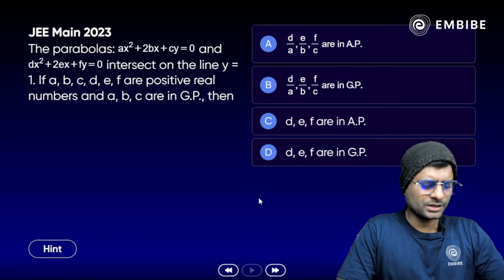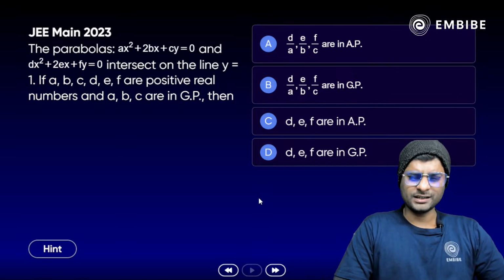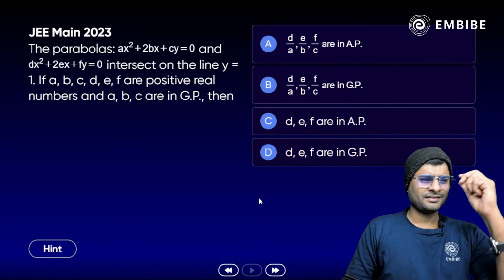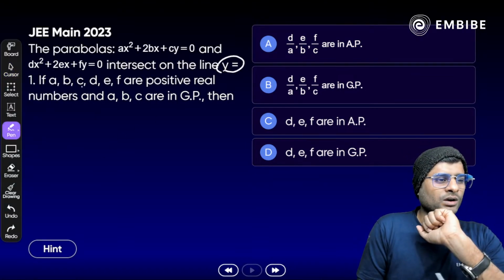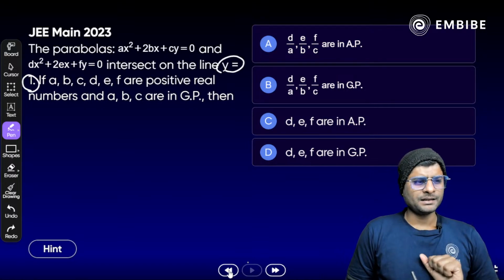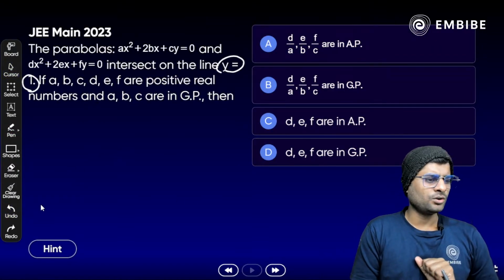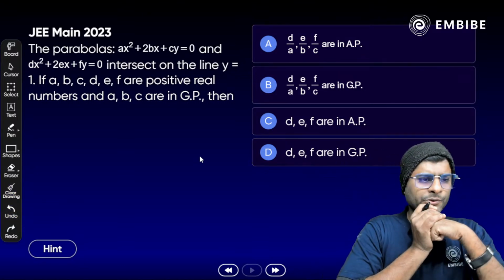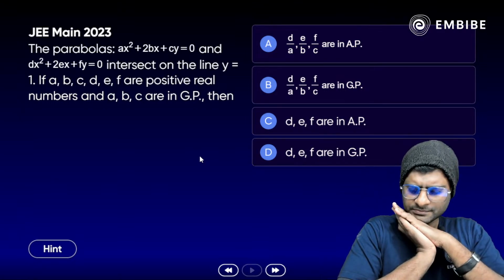क्या ये क्वेश्चन आप लोगों से हो पाएगा? Yes or no? इजी क्वेश्चन है, काफी इजी है. ये दोनों पैराबोला एक दूसरे को कट करते हैं. कहां पे? Yes, on line y equal to 1. Okay, just a simple concept: if these parabolas cut each other at y equal to 1, that means the coordinate of x will be what? We don't know. Coordinate of x आपको कुछ भी हो सकता है.